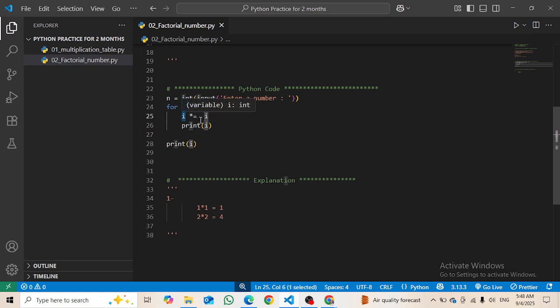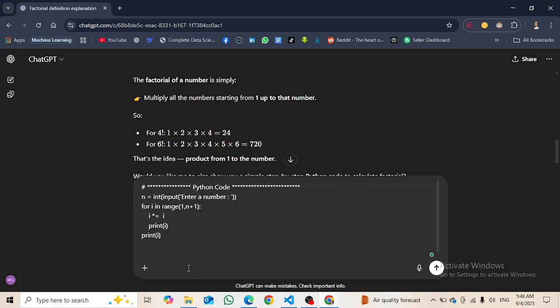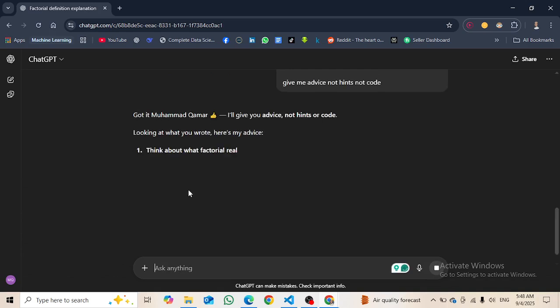I want it to be 1 multiplied by... okay, let's say I give this code to ChatGPT and ask for some advice. Give me advice, not hints. I will not even ask for hints. Not code, because I think hints can make it too easy for me.